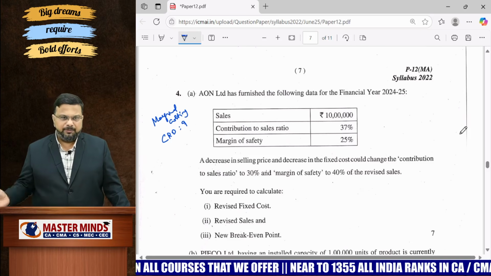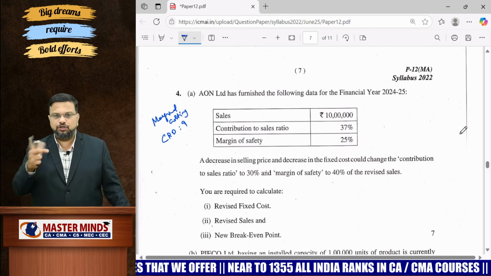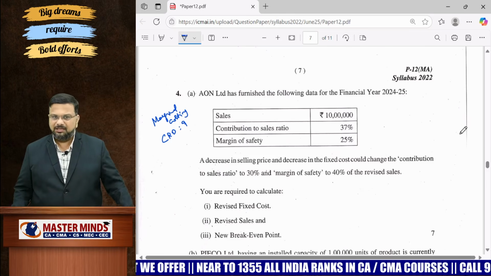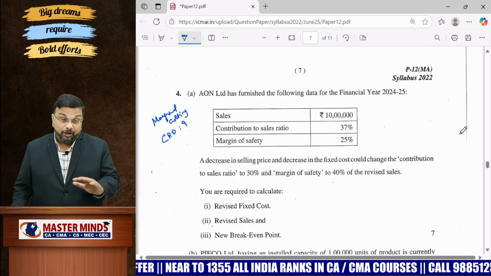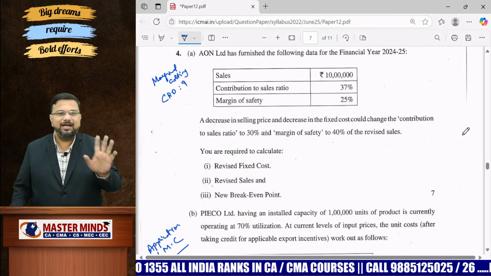If you know the relationship between PV ratio, variable cost ratio, break-even sales, margin of safety, and how to use those formulas, you can calculate the requirements easily. You can find a relevant question in our Masterminds material, CRD 9. So this you can answer.